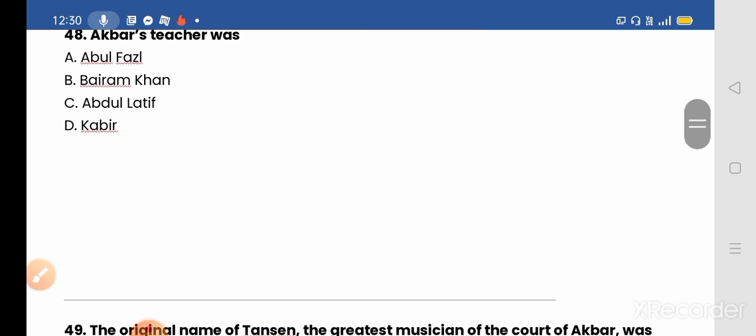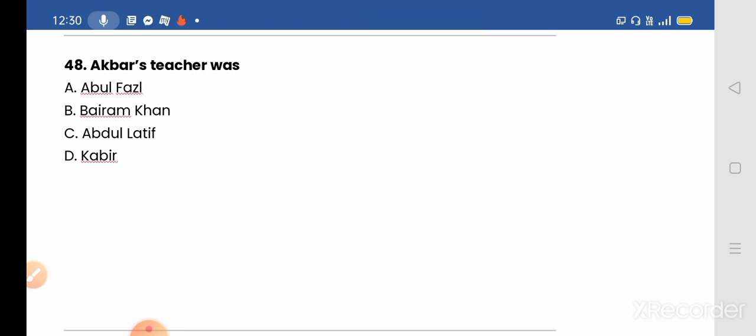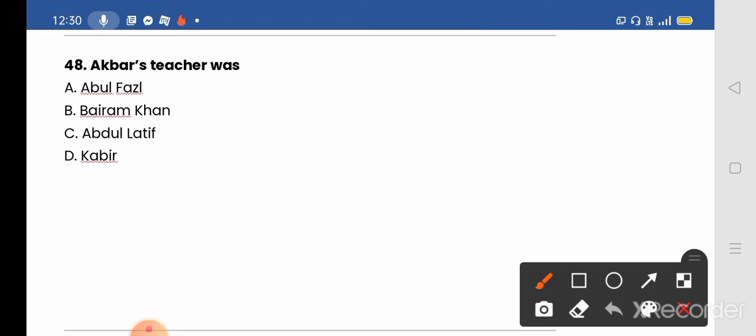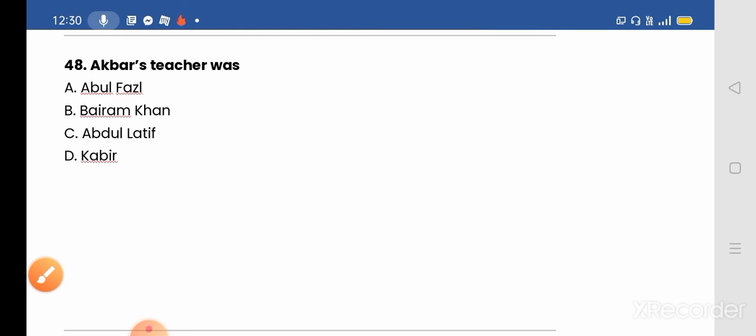Akbar's teacher was A. Abul Fazl, B. Bairam Khan, C. Abdul Latif, and D. Kabir. And the correct answer will be option C, Abdul Latif. Akbar was very tolerant in his religious views. In his childhood, he was impressed by the liberal religious ideas of his teacher, Abdul Latif. So option C will be the correct answer.